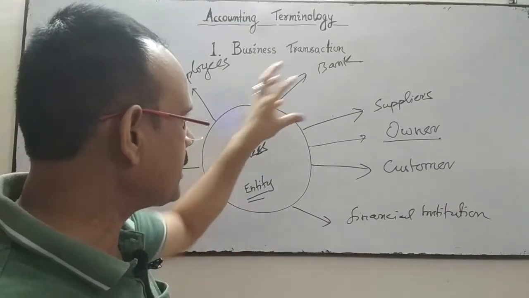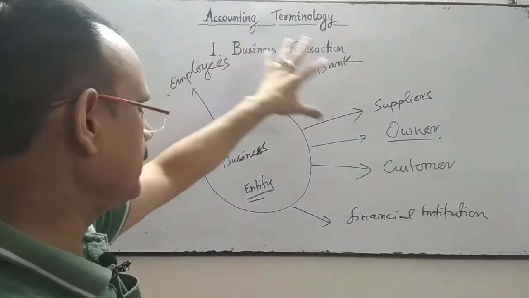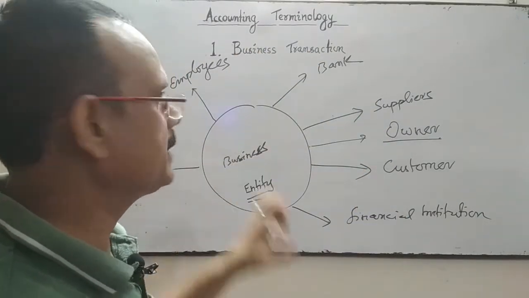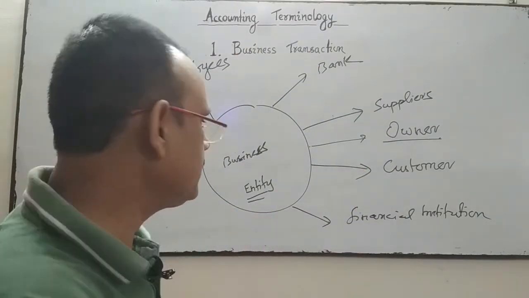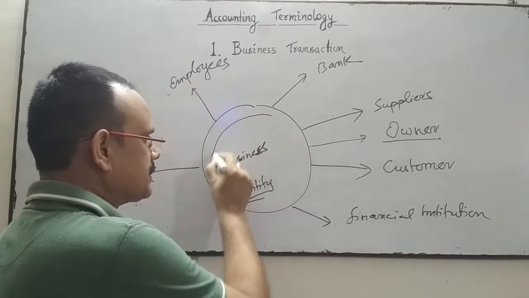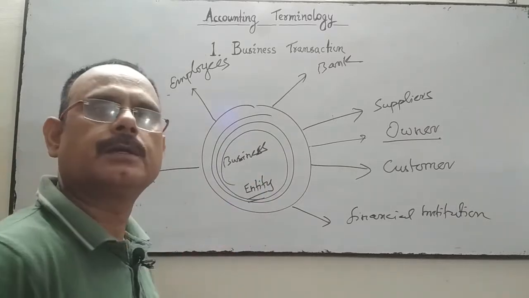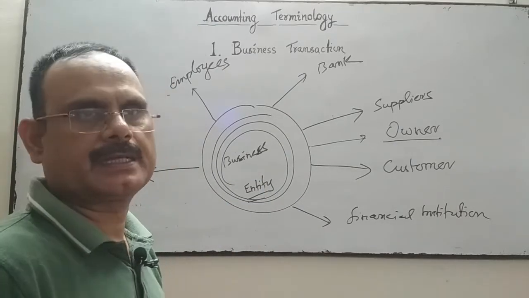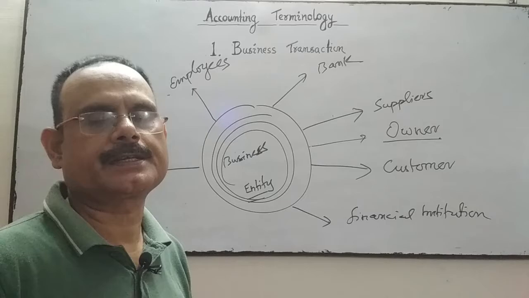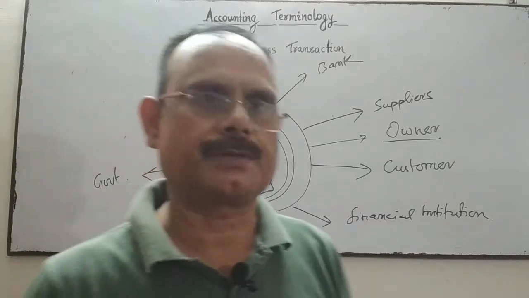When the business transacts with these separate bodies, it's an external transaction. And when the business transacts within the business, not with an outsider, it is called an internal transaction.